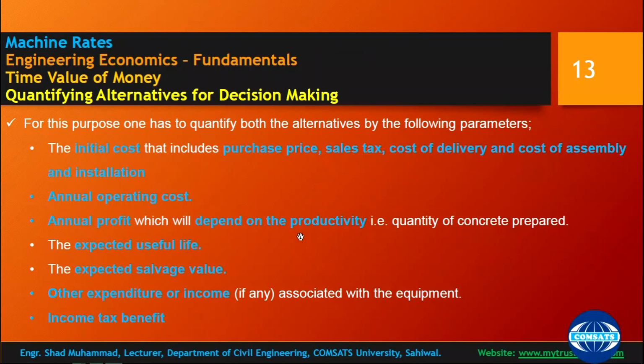Productivity, I told you, is output: for a concrete mixer, that is concrete prepared; for an excavator, excavation; and for loaders and dumpers, things like travelling. Then the expected useful life, the expected salvage value, and other expenditure or income associated with that equipment, and income tax benefits. So these factors need to be considered while quantifying alternatives for decision making.